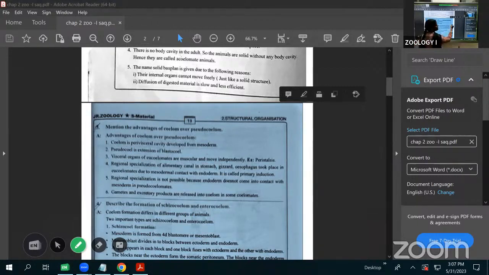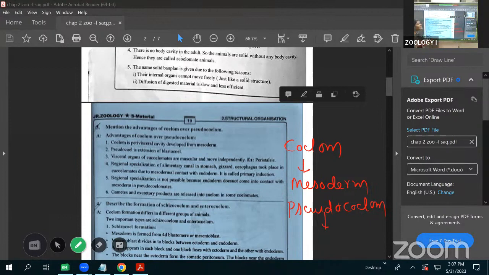Coelom means it is made up of the splitting of the mesoderm. It is derived from the mesoderm. The splitting of the mesoderm is formed as a coelom. What about the pseudocoelom? It is a continuation of the blastocele. The blastocele continuing in the adults is called the pseudocoelom. That's why it is the false coelom.